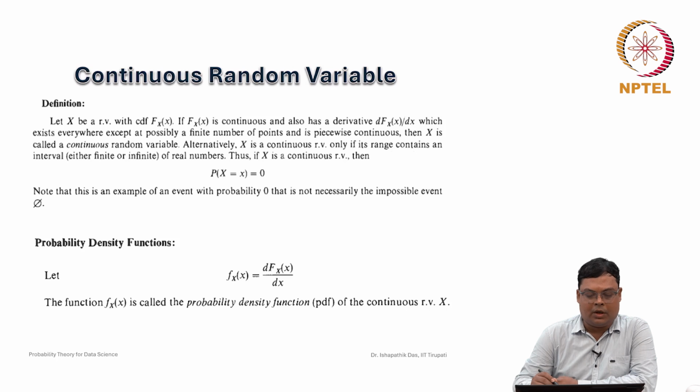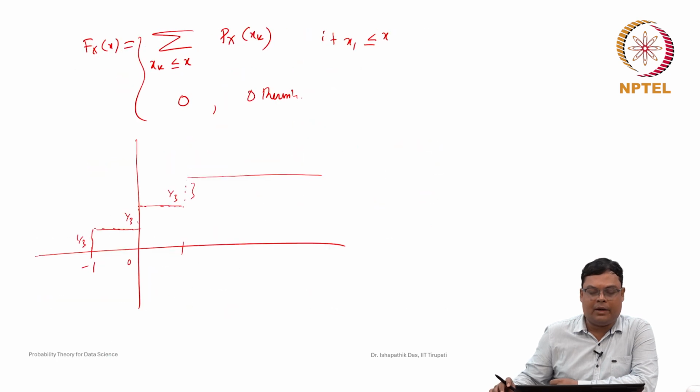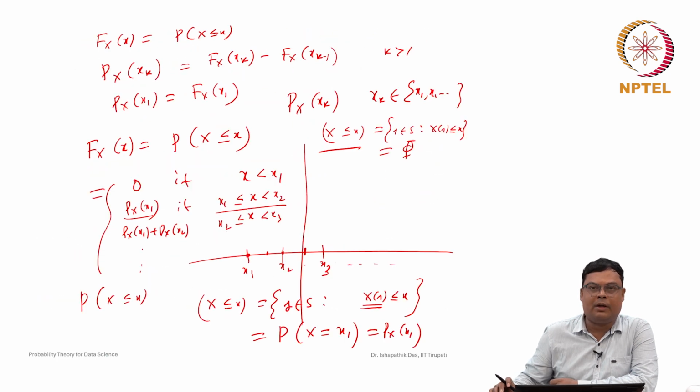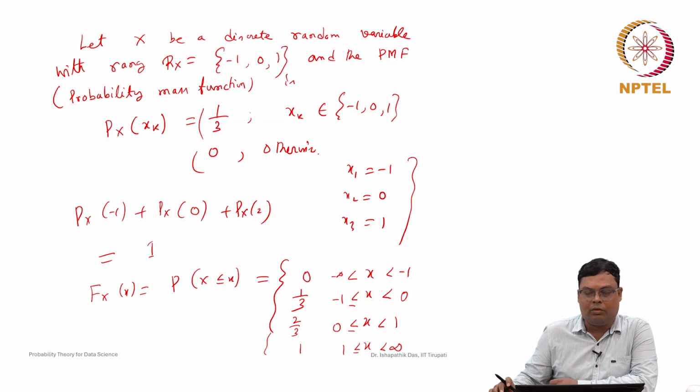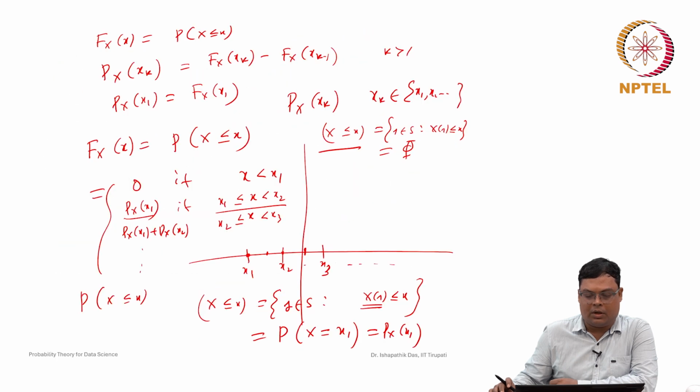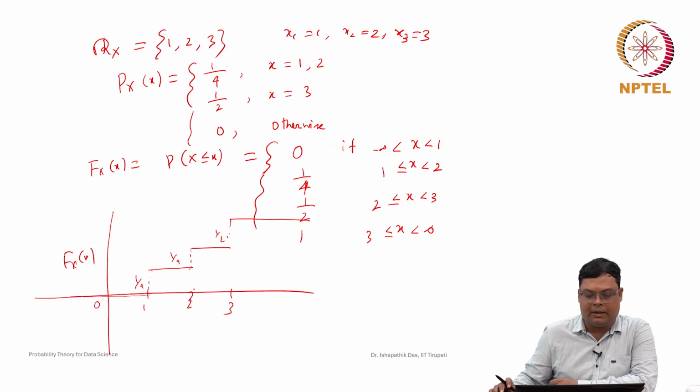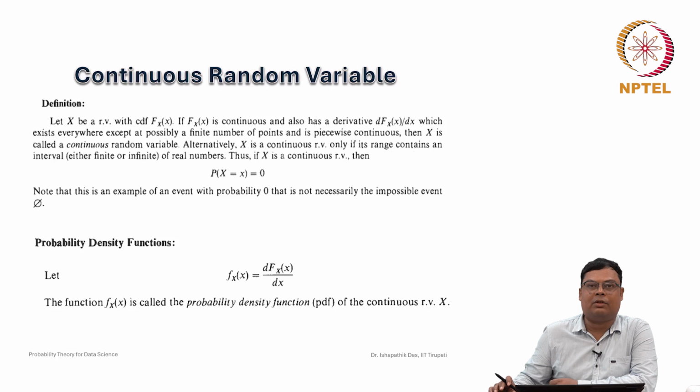So, now we will discuss continuous random variables. We have already completed the discrete random variable part, and we have discussed some of the numerical examples. Hope you have understood, or you can go through some more numerical examples also. Now, we will discuss the next part. It is called continuous random variable. So, how will a continuous random variable be defined?